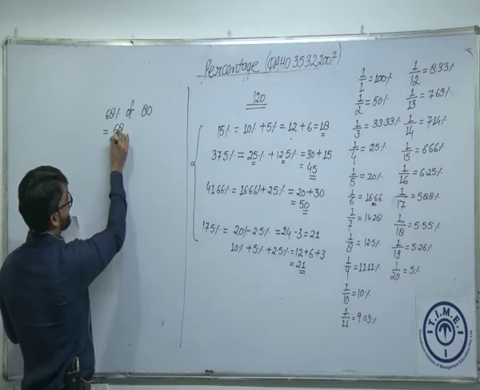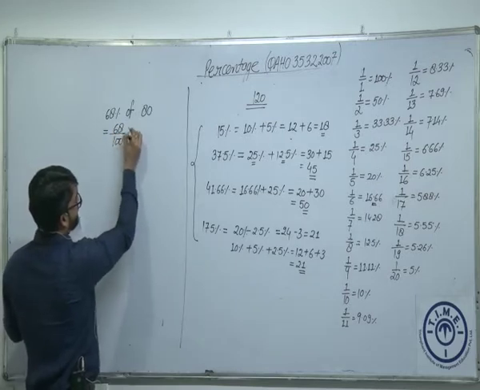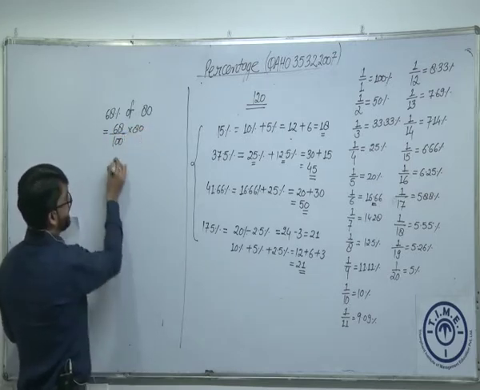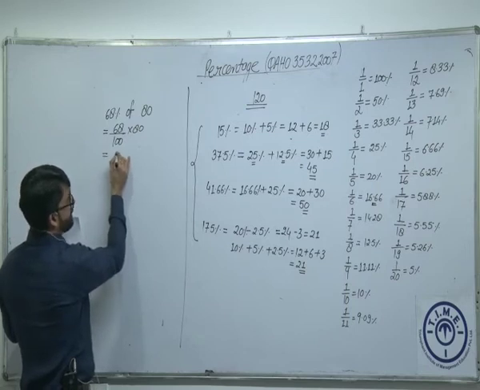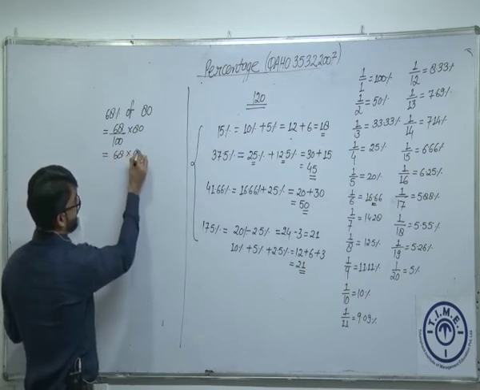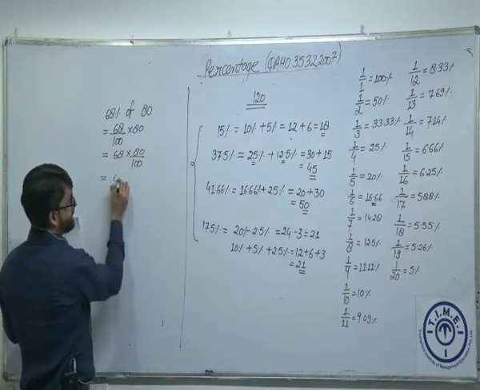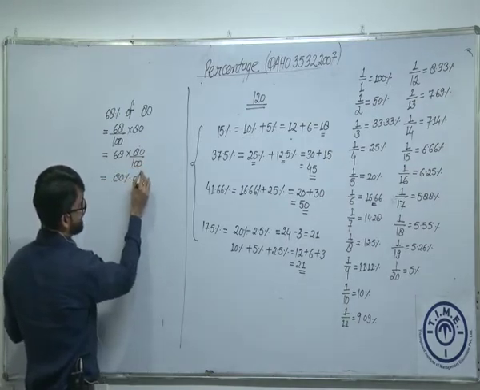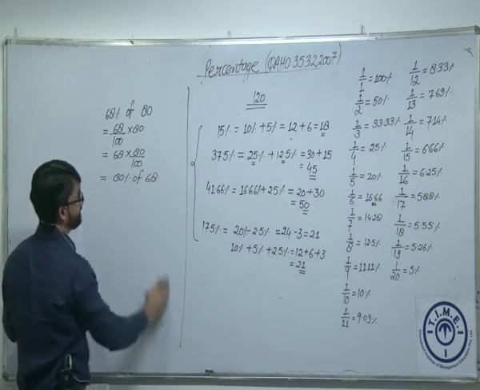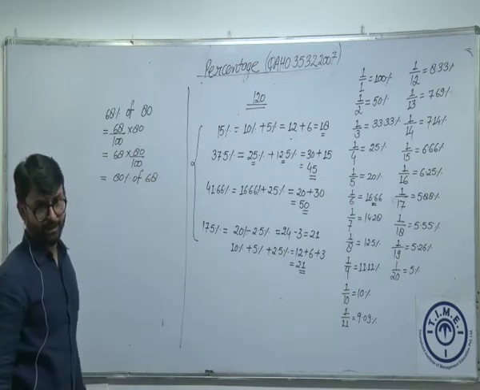This is 68 by 100 into 80. Can I say this is what? 68 into 80 by 100. Can I say this is 80% of 68? Am I right?